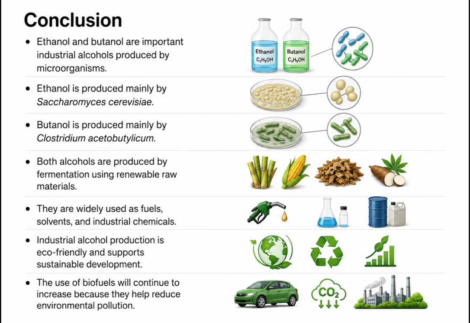Conclusion. Ethanol and butanol are important industrial alcohols produced by microorganisms. Ethanol is produced mainly by Saccharomyces cerevisiae. Butanol is produced mainly by Clostridium acetobutylicum. Both alcohols are produced by fermentation using renewable raw materials. They are widely used as fuel, solvents and industrial chemicals. Industrial alcohol production is eco-friendly and supports sustainable development. The use of biofuels will continue to increase because they help reduce environmental pollution.